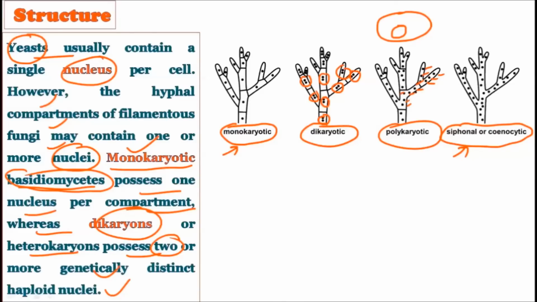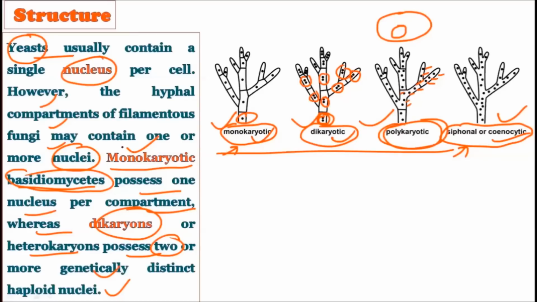So nucleus-wise, fungi can be monokaryotic, dikaryotic, or polykaryotic or heterokaryotic, or they may be siphonal or coenocytic. If there are no septa present in the hyphae, then it is called coenocytic, and if it has septa, it is called septate hyphae. In septate hyphae we have three kinds: monokaryotic, dikaryotic, and polykaryotic. If it has one nucleus per cell, it is called monokaryotic. If it has two nuclei per cell, it is called dikaryotic, and if it has more than two nuclei per cell, it is called polykaryotic.